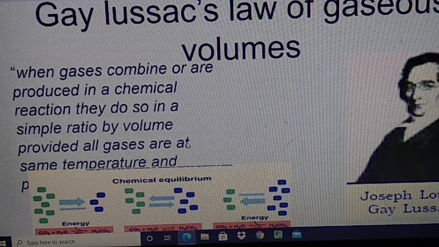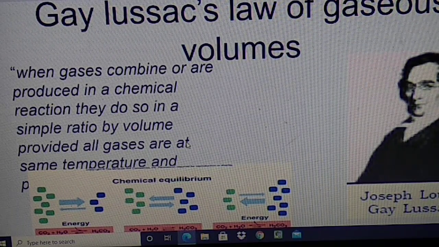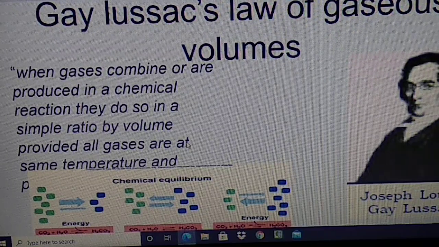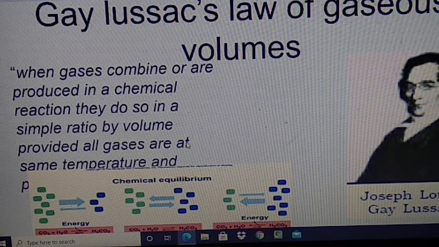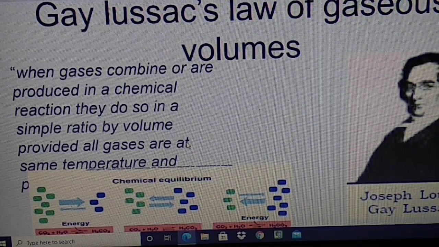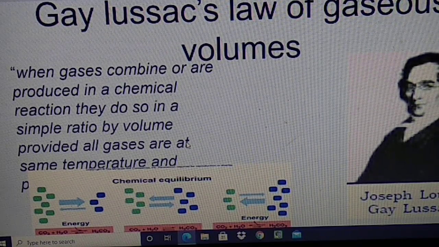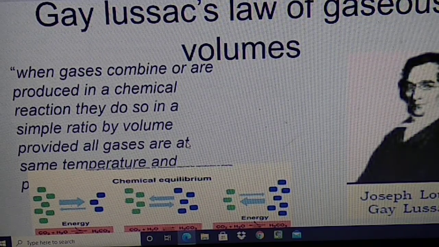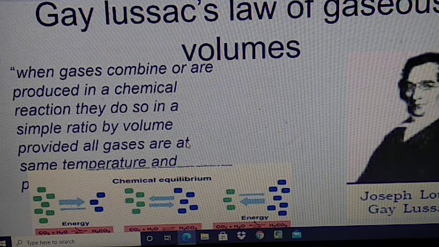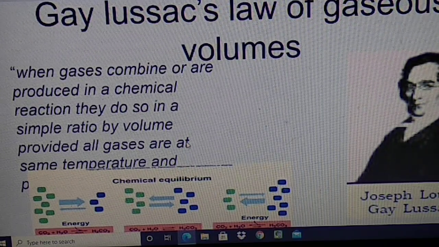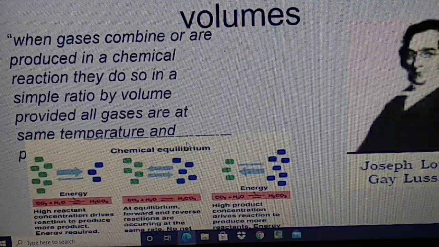So when gases combine or are produced in a chemical reaction, they do so in a simple ratio by volume, provided all gases are at the same temperature and pressure. Temperature and pressure must be the same. Then the product volume and the reactant volumes, which are in the gaseous state, always bear a simple whole number ratio.